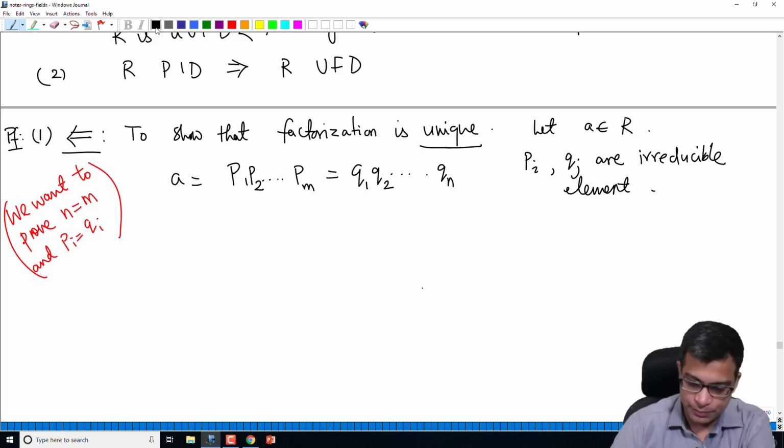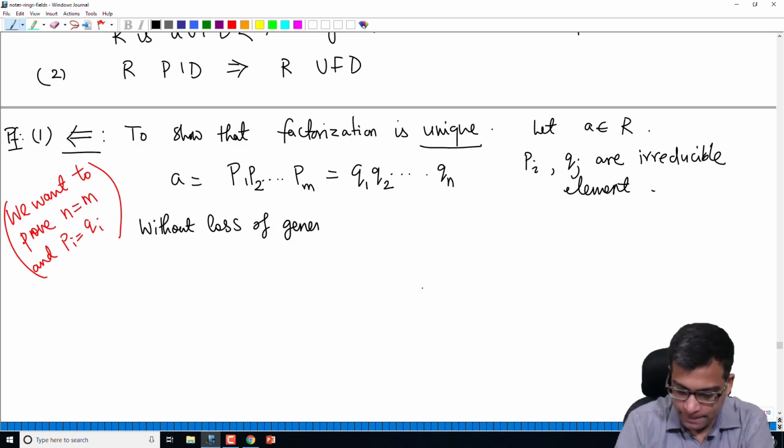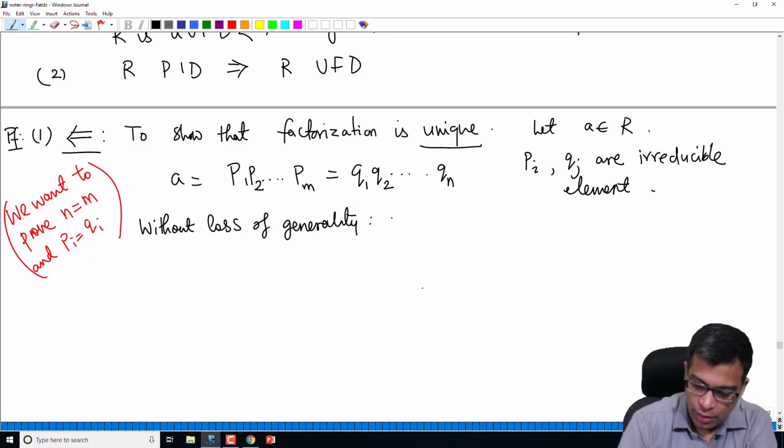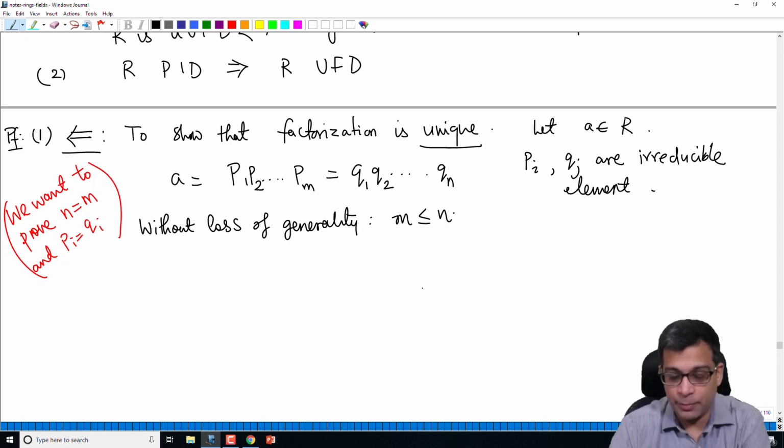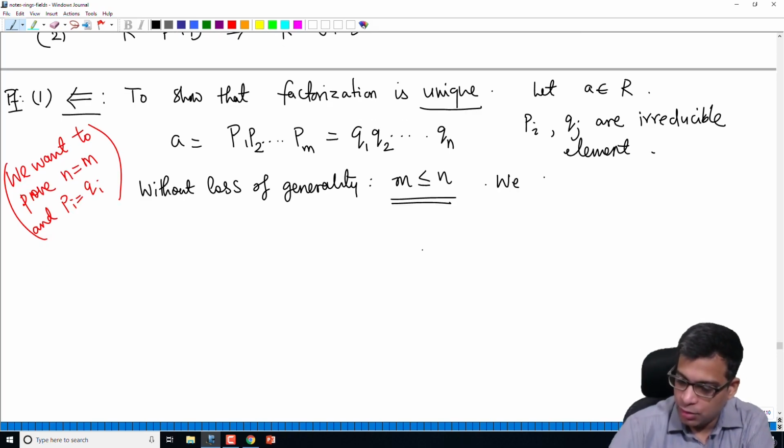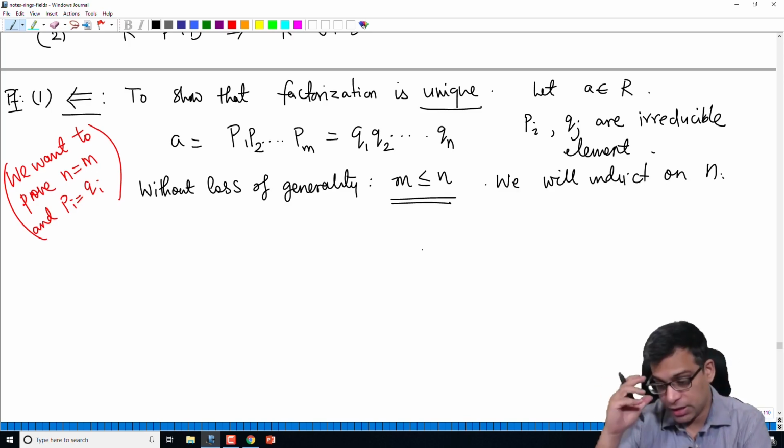Let's prove this. Without loss of generality, we can assume that m is less than or equal to n. Here m is the number of pi's and n is the number of qj's. We will induct on n, a positive integer.